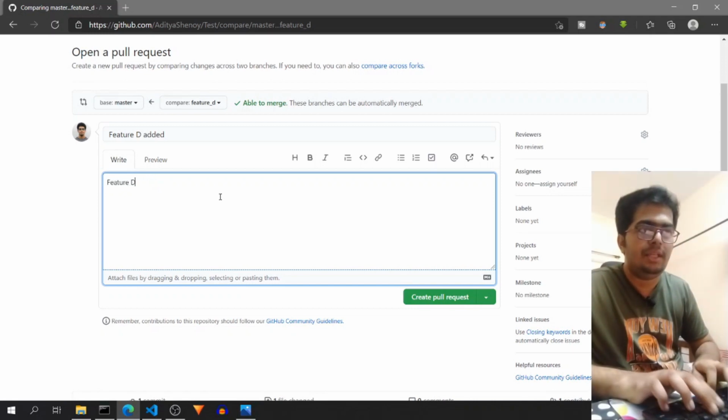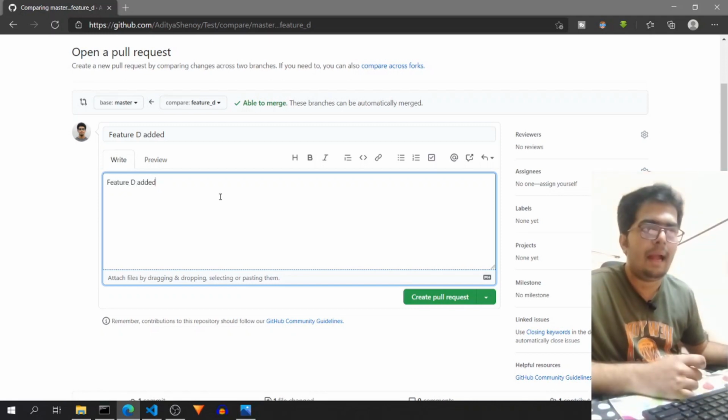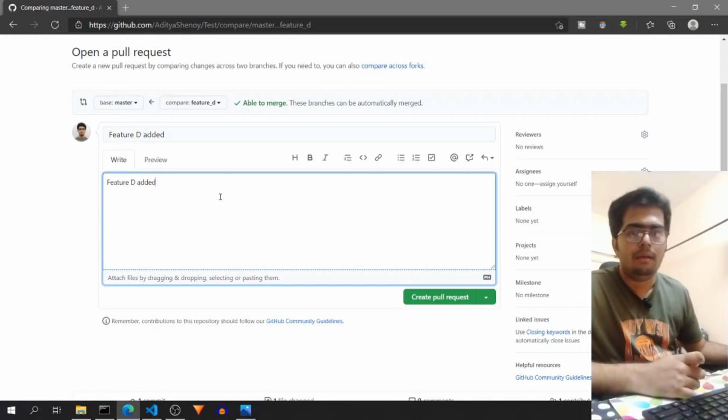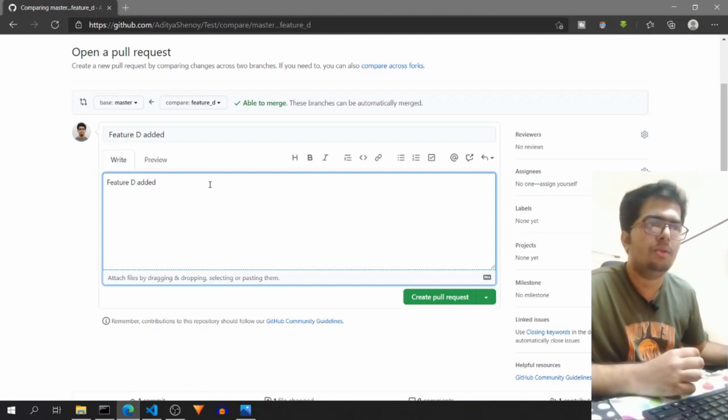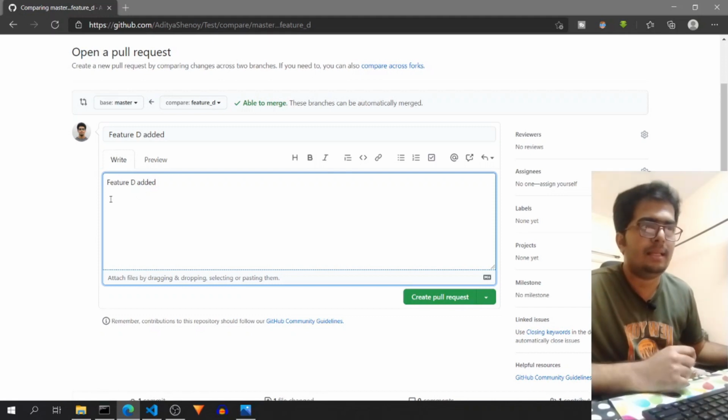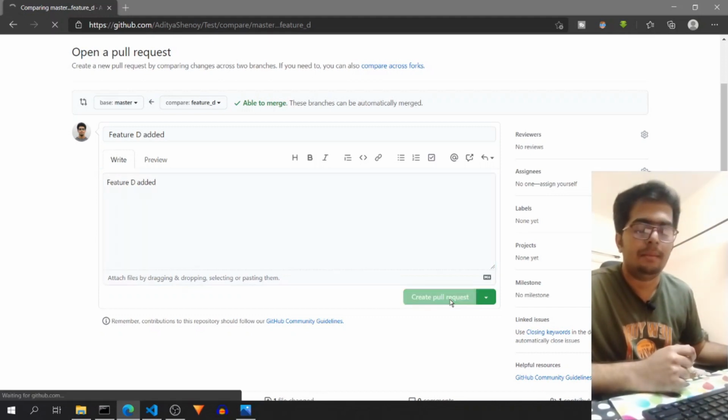So I will add feature D added, and depending on the owners, you might get a form to fill or a pre-formatted message that you want to fill. So in this case, there was no such message, so I've just added feature D added, and I will do create pull request.